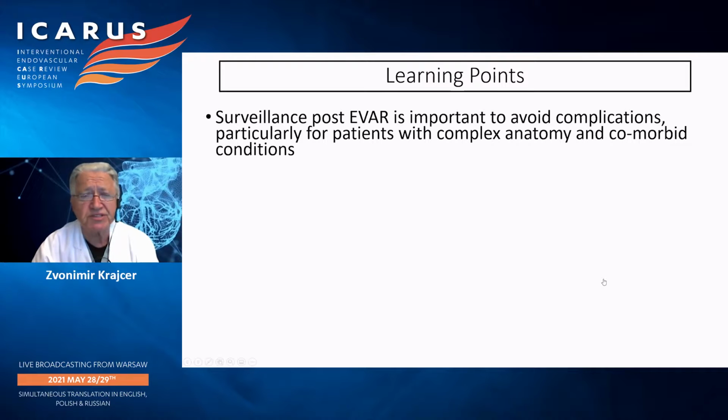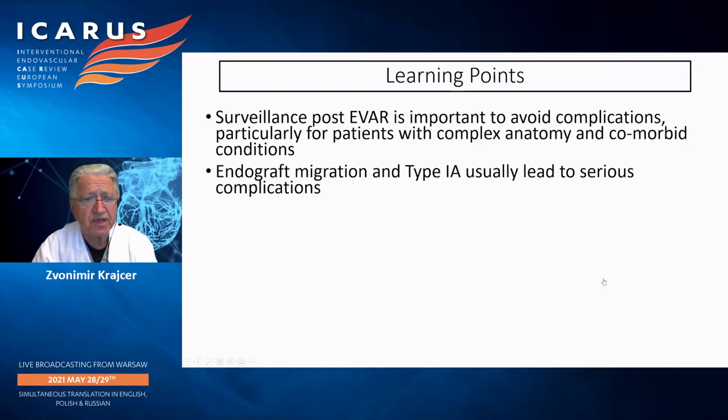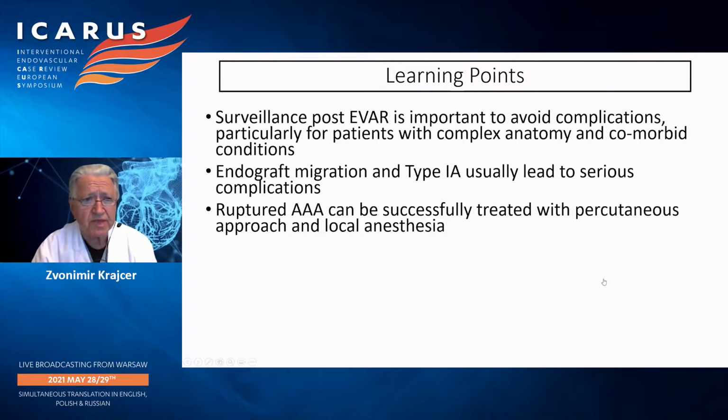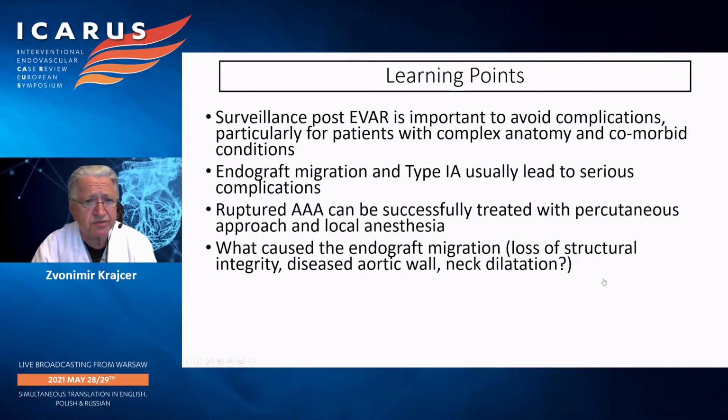So what are the learning points in this case? Surveillance post-EVAR is extremely important to avoid complications, particularly for patients with complex anatomy and comorbid conditions like this particular patient. Endograft migration and type 1A endoleak usually lead to serious complications. Ruptured abdominal aortic aneurysm can be successfully treated with a percutaneous approach, as shown in our case, and local anesthesia, even with ruptured aneurysms. The question is, what caused the endograft migration in our patient?